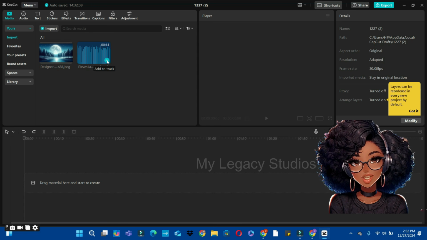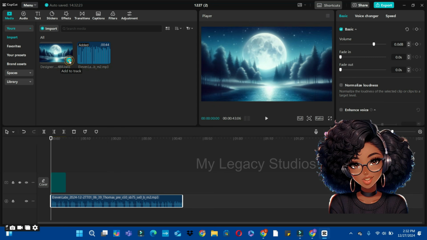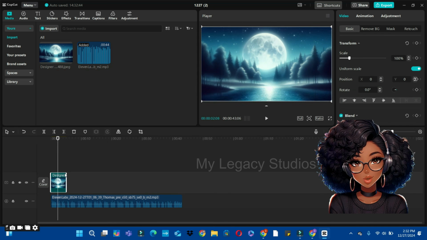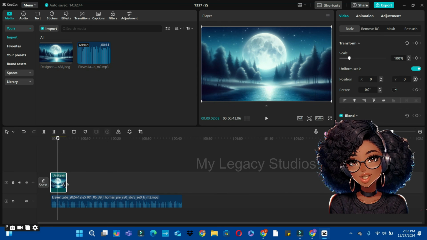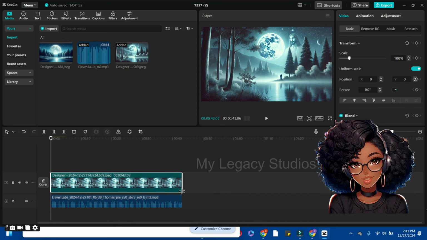So what we're going to do is to bring our cursor beneath the audio and tap on the plus sign to add it to the track or the timeline. So click on it like this. Now we're going to also add the background image. You can come to the image and click on the plus sign and add the background image. You can see the image is short, so bring our pointer here and drag the image to the end of the audio to match the audio.